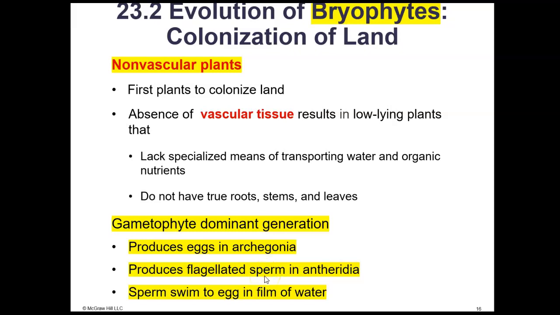They don't have to be aquatic, but there has to be enough water available that the sperm can swim to the egg. So it doesn't have to be all the time, but they do have to grow in wetter soil, wetter conditions. Their sperm are flagellated, and those structures that produce the sperm are called antheridia. The archegonia would be the female gametophyte. The antheridia would be the male gametophyte. And again, the sperm will swim to the egg. That's how they'll get to the egg and fertilize it.